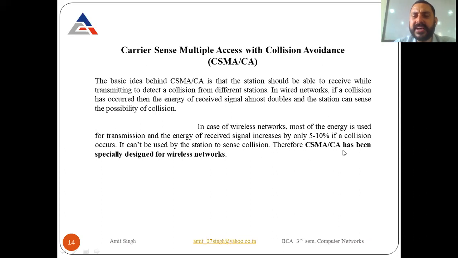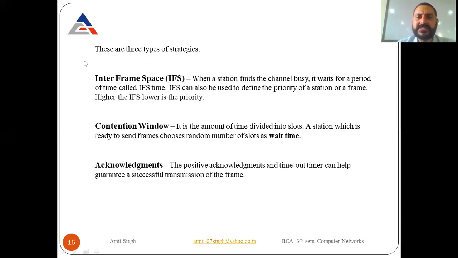Therefore, CSMA/CA has been specially designed for wireless networks. So that's why the carrier sense multiple access collision avoidance is specially designed for wireless networks, or you can say this can be used in wireless networks. Basically, these are the three types of strategies, or you can say the three different methods, we are going to use in the CA method to avoid the collisions.